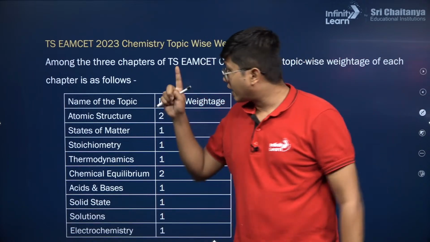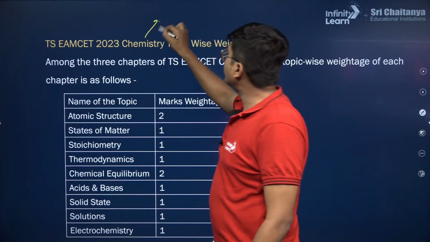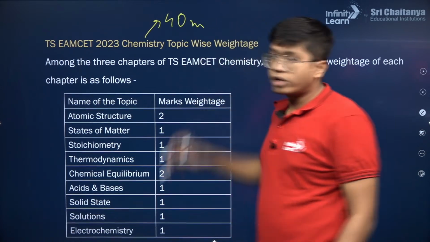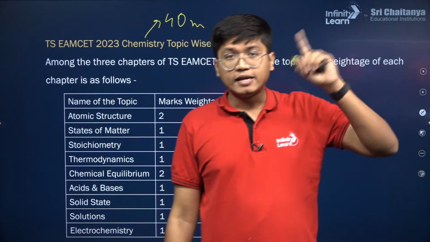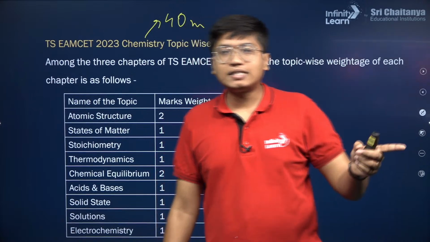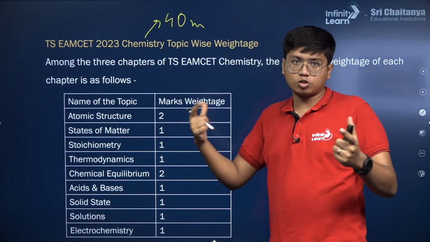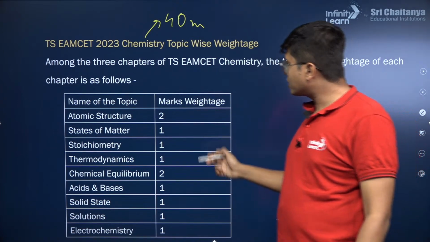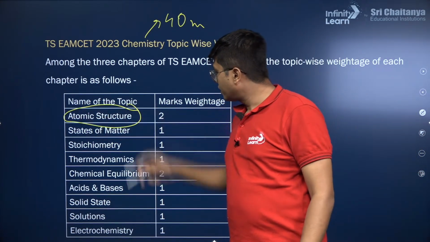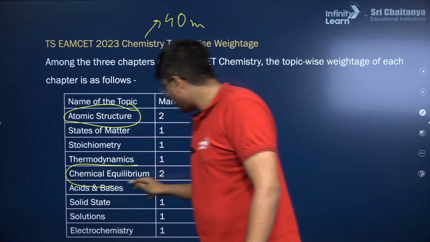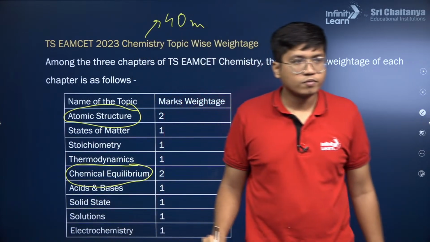The reason being, again, chemistry has only 40 marks, and maths had 80 marks. That is why in the math section you had those high weightages, 4 marks, 3 marks and so on. But for chemistry, it's just like physics. Look at the ones that have at least 2 marks. Those become your important topics.